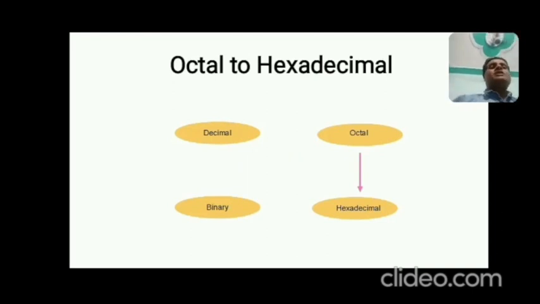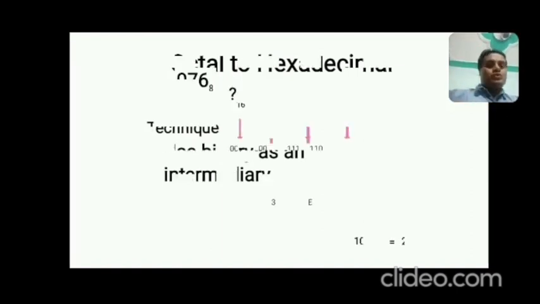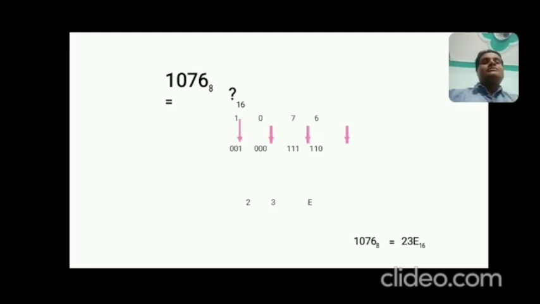Okay. Now octal to hexadecimal, and this is something different from the previous conversions. How? Octal to hexadecimal, that is base 8 to 16. Here the most important thing is to use binary as an intermediary, because as you know, binary can represent octal and binary can represent hexadecimal. That's why we can use binary as an intermediary. How? Take this example, 7 6 0 1 in octal, what will be the value in hexadecimal?